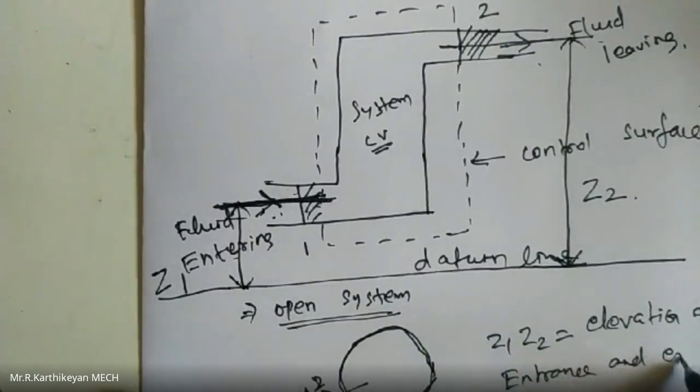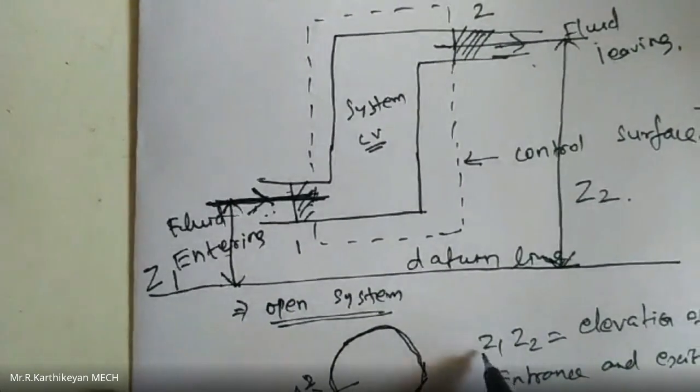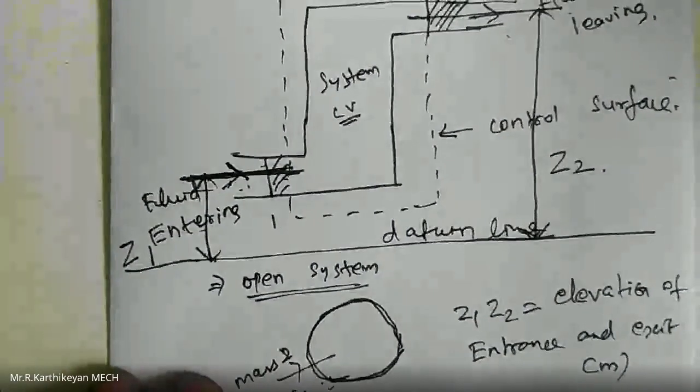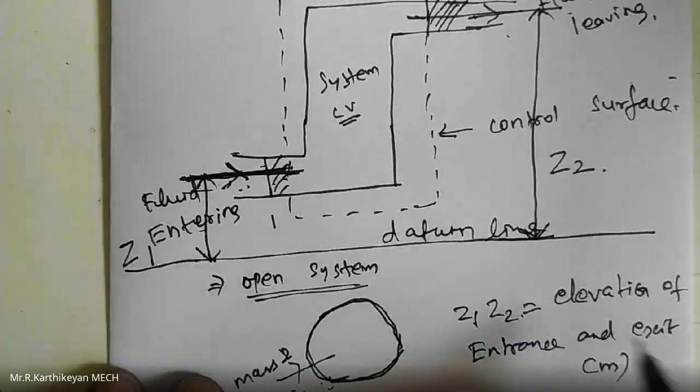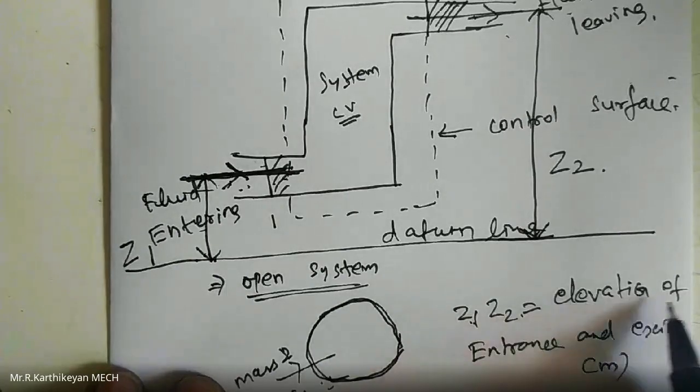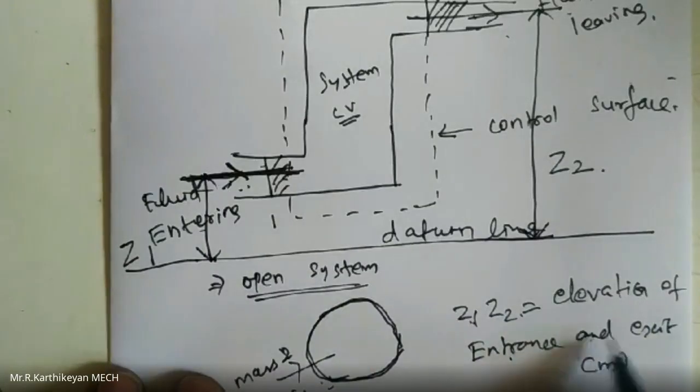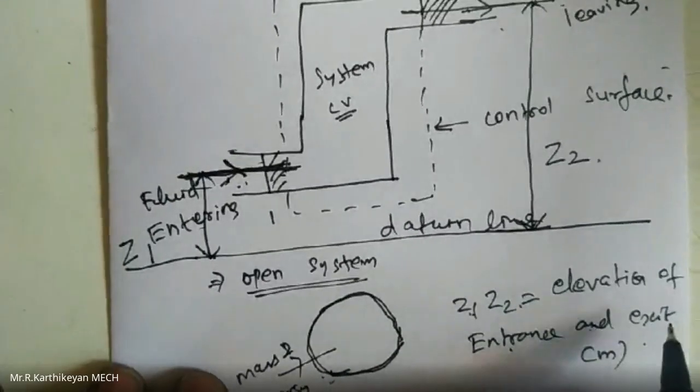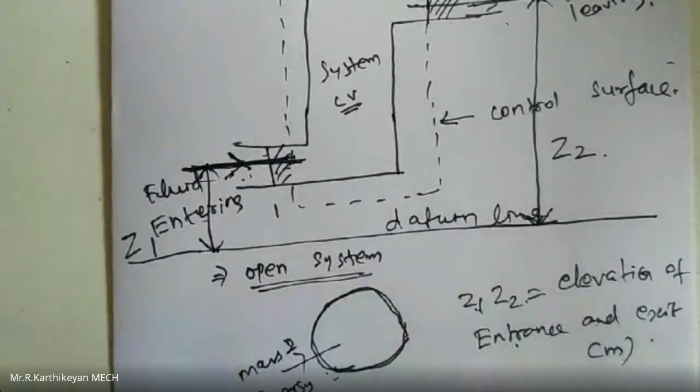Z1 and Z2 are the elevation of the entrance and the exit, and the unit of elevation is the meter. Okay, and the next parameter is m.